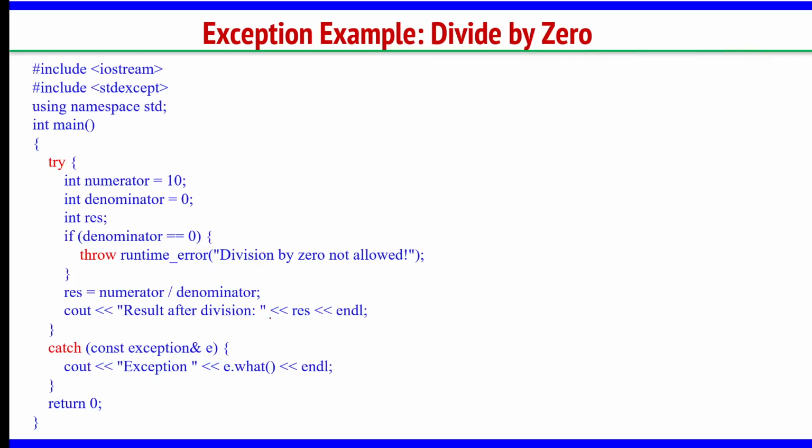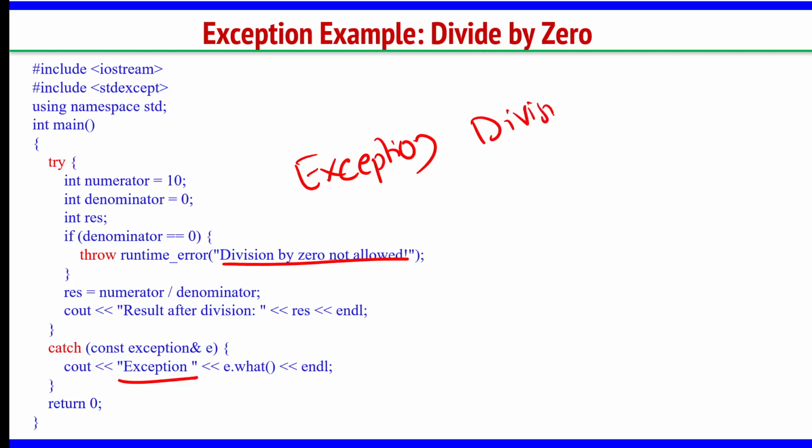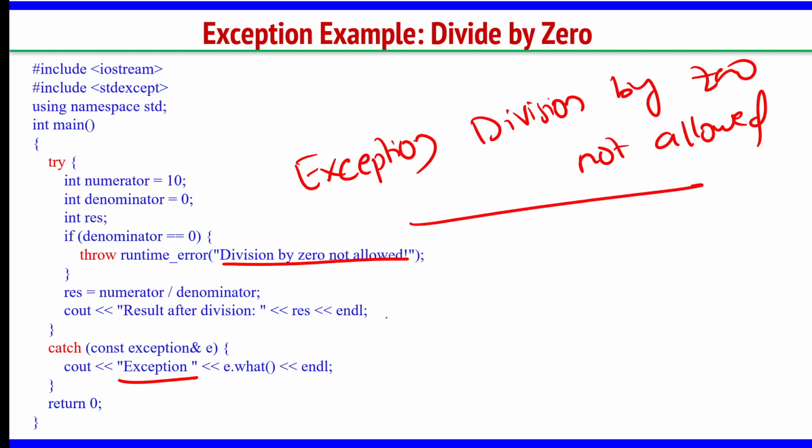So, for this program, the output will be division by 0 not allowed, that is it. How did I get this? It will come something like this: exception, because there is exception here, space, division by 0 not allowed. This is the output.